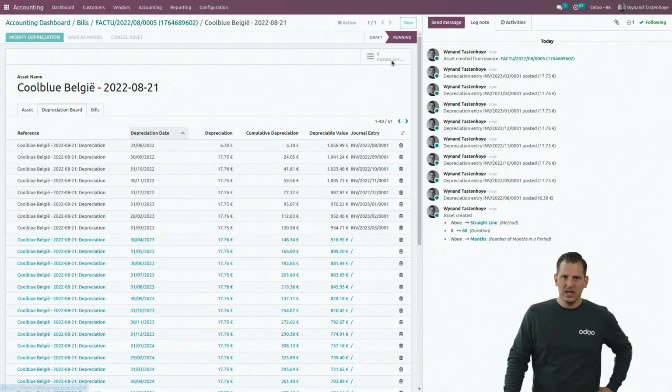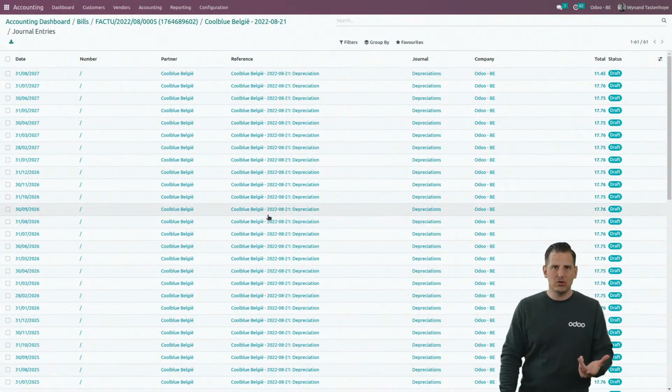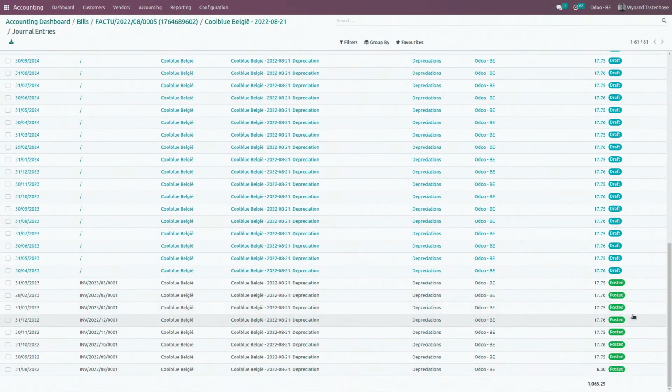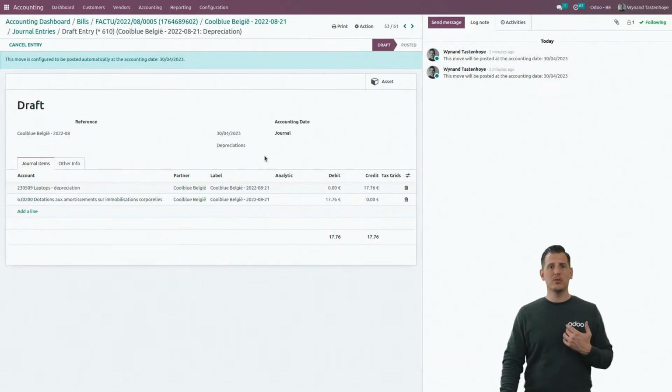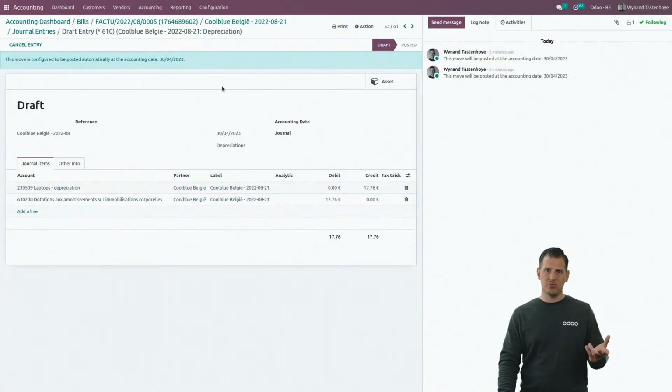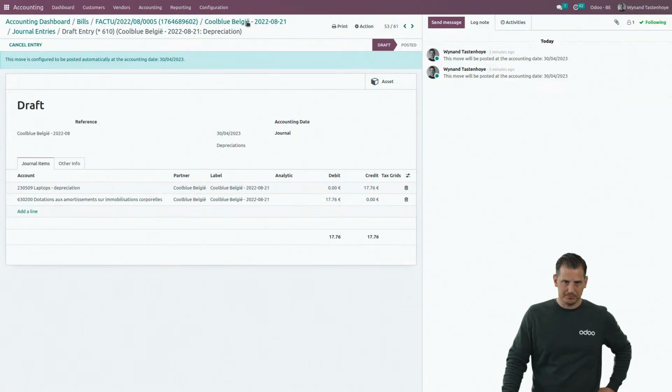How does that work? Well, just by creating the asset, we immediately calculate all the depreciations. All the ones in the past, we post them already. All the ones that are upcoming are in draft, ready to be completely automatically posted. We can see that it posted everything till the 31st of March, but because we are in April now, it didn't post the one for April yet. You can see it over here. If we will be in real time on the 30th of April, also this accounting entry will be completely posted.